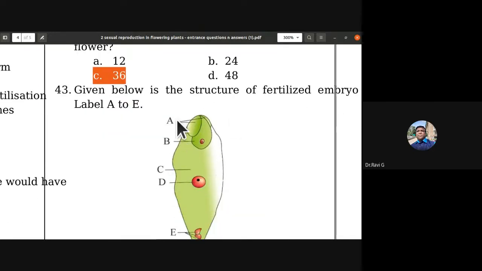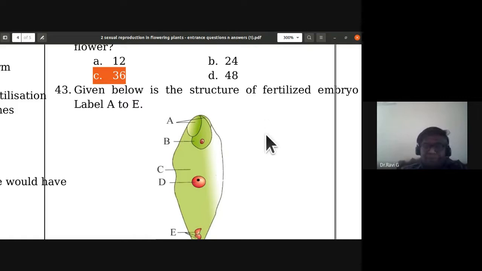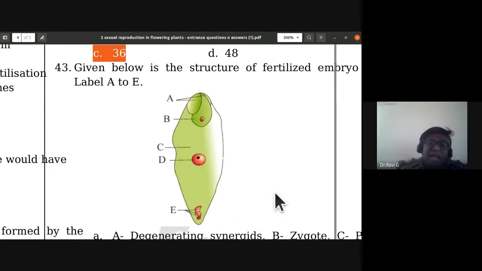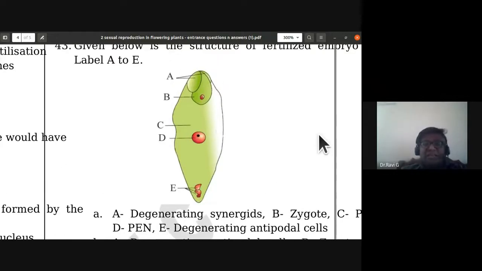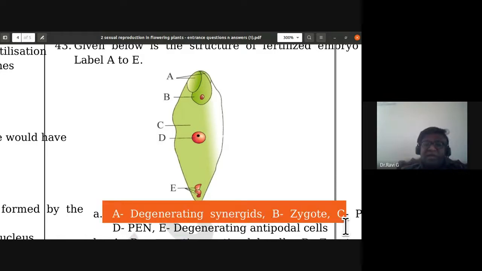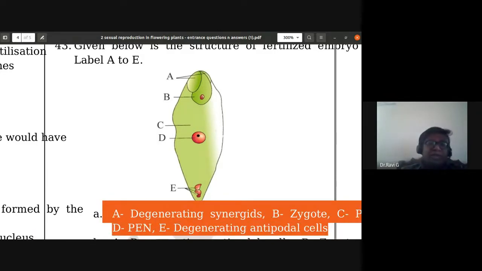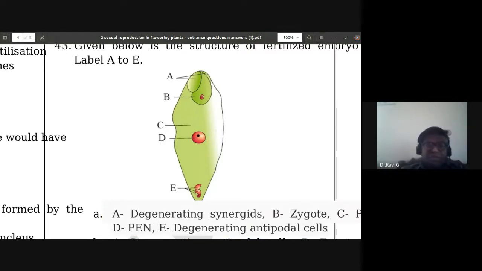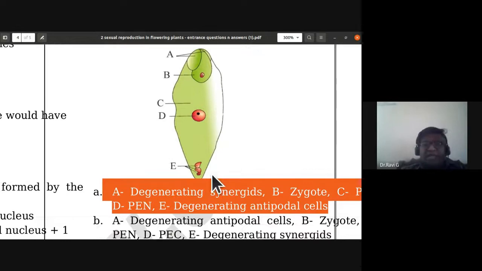Given below is the structure of fertilized embryo sac. Label A to E. A is degenerating synergids. B is the fertilized egg, that is the zygote. C is the primary endosperm cell. D is primary endosperm nucleus. E is degenerating antipodals. So the first option itself is correct for this question. So 43rd, first option is correct. That is the correct labeling.